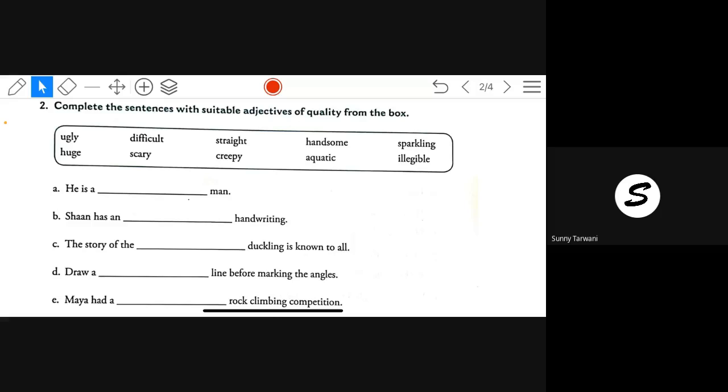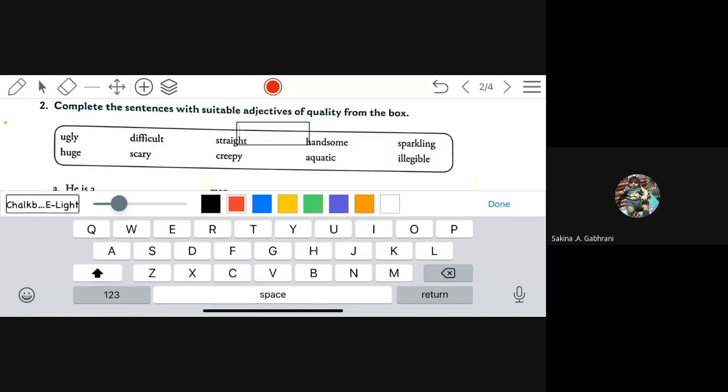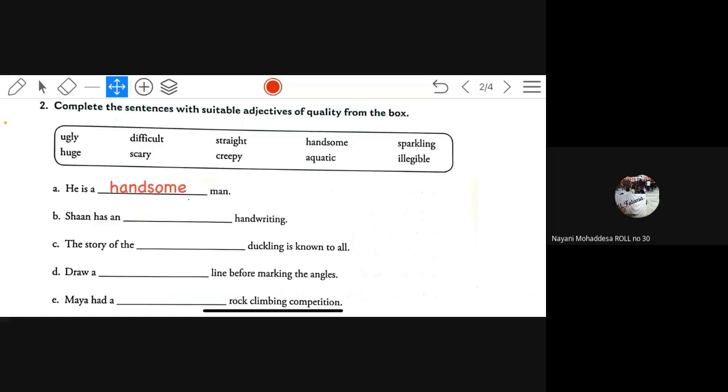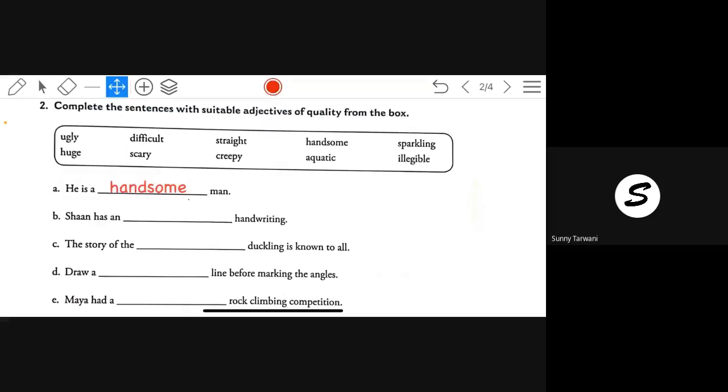First five. He is a dash man. Handsome. Shan has an dash handwriting. Creepy? No. What is the meaning of creepy? Creepy is something which you always fear when you are afraid.